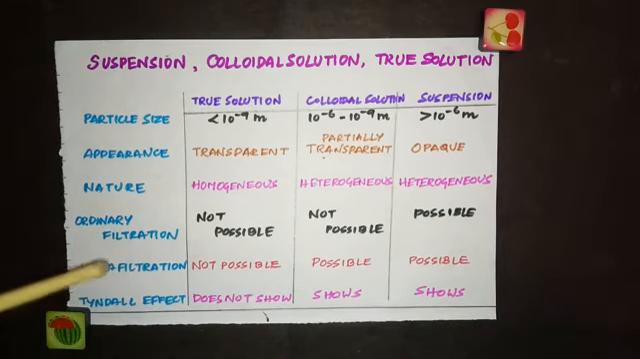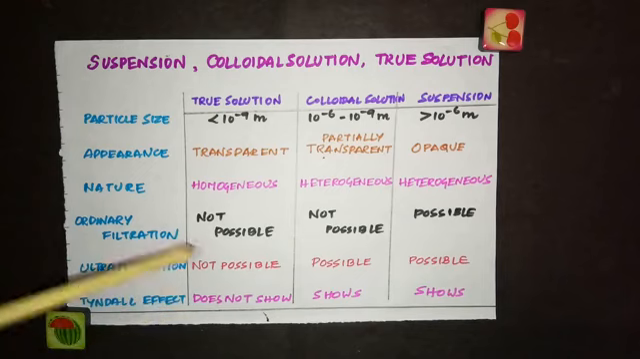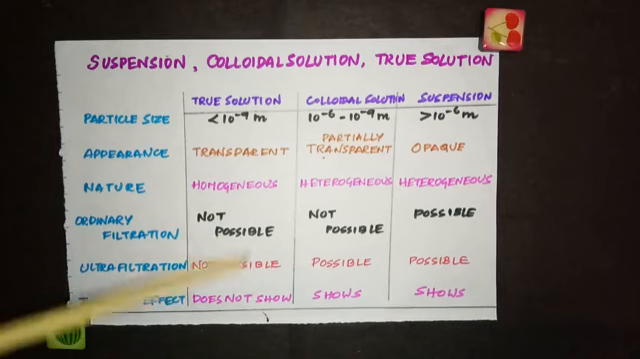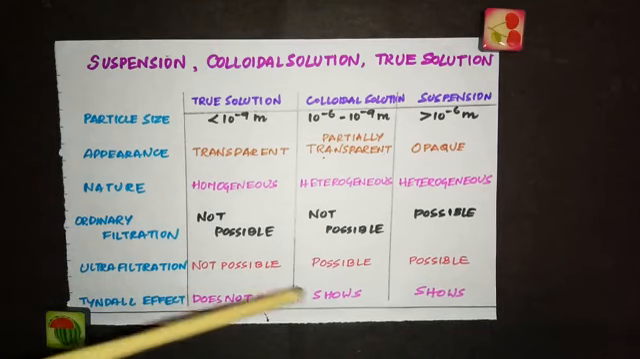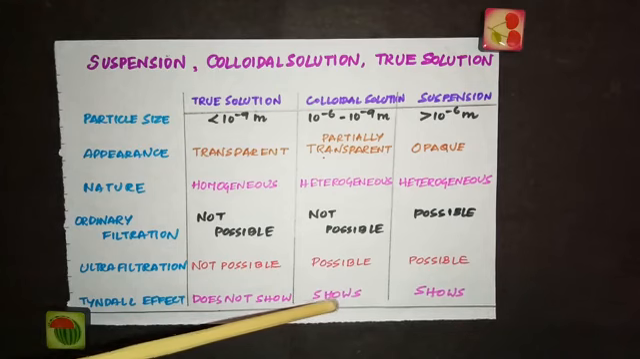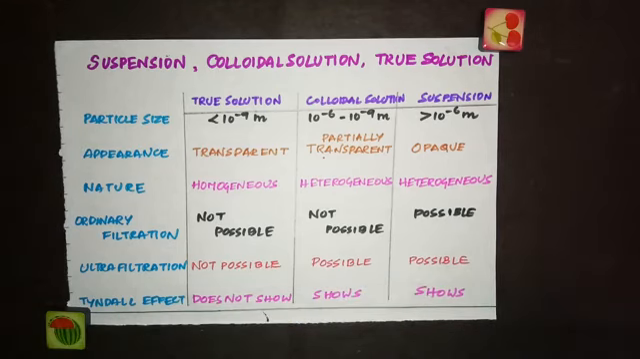And the last one, Tyndall effect. We will be learning about this Tyndall effect. It is the scattering of light by the particles. It is not possible with a true solution, but scattering of light is possible with a colloidal solution and a suspension. So these are the distinguishing features of the three types of solutions. And remember, these three types of solutions are classified on the basis of their particle size. Since our topic is colloids, let's move on to that topic and learn in detail about colloids.